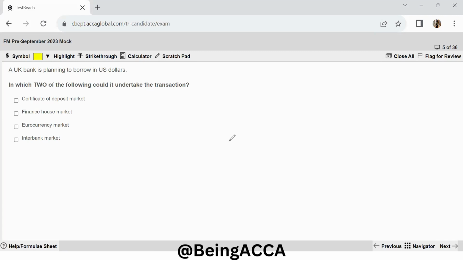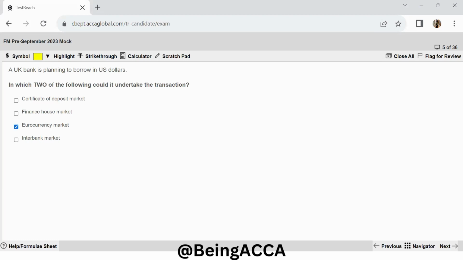Finance house market, no, this is also not something that they can use. Because this is where financial institutes trade money market loans. So this is a UK bank, right? So now let's move to the other two options, which definitely have to be the answer. Let's understand why these are the right answers.